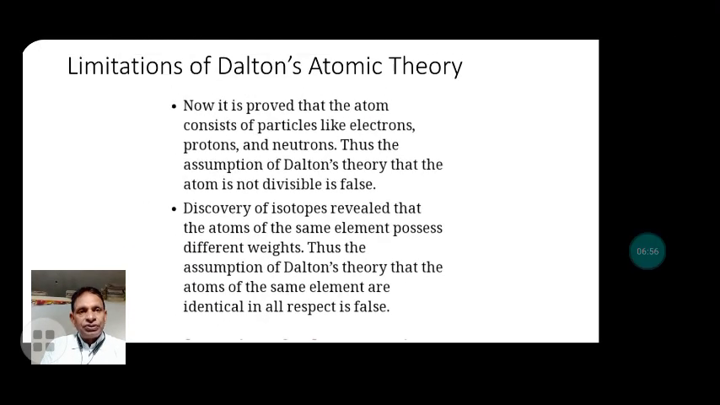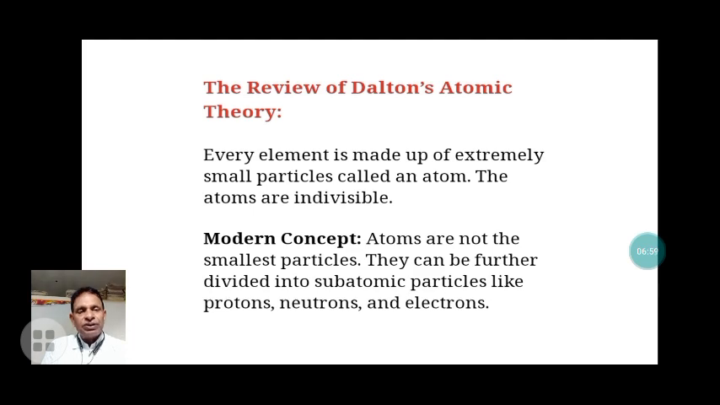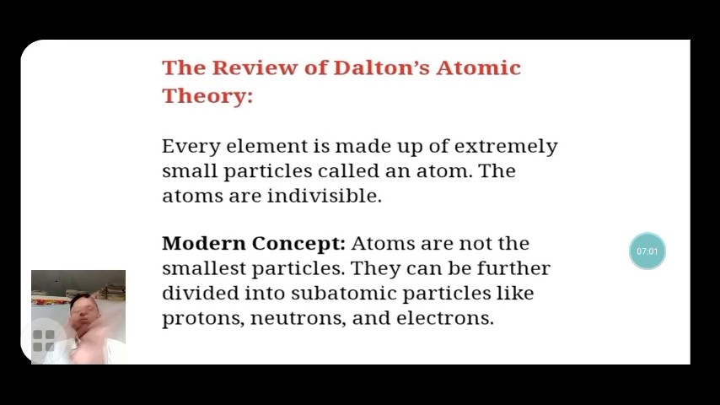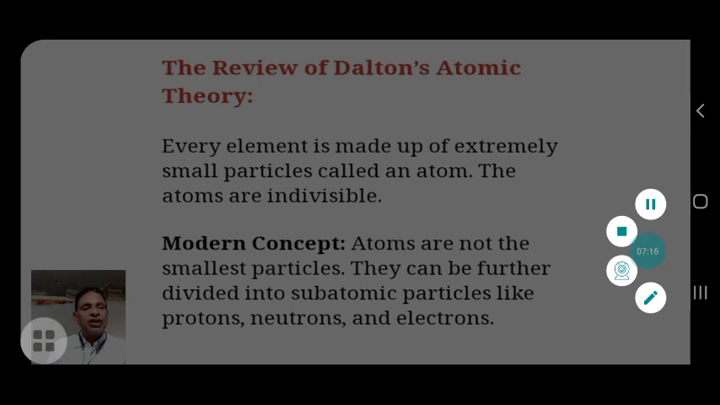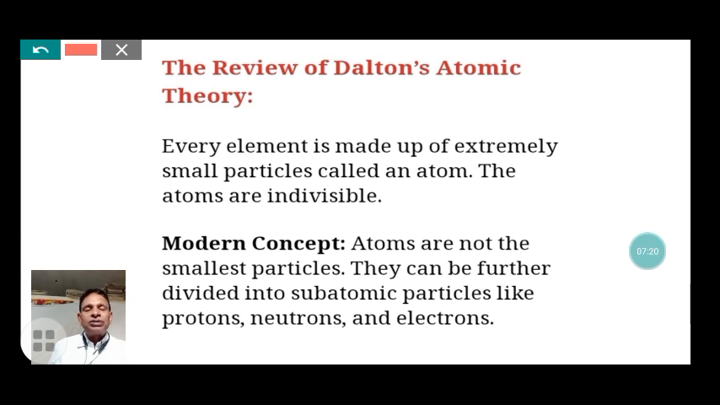Now, with the modern concept, we again review Dalton's atomic theory. Dalton stated that every element is made of extremely small particles called atoms, and that atoms are indivisible. But the modern concept is that atoms are not the smallest particles. With the discovery of the electron, proton and neutron, it was proved that atoms can be further divided into subatomic particles like protons, neutrons and electrons. This is the difference between the modern concept and the concept given by Dalton.